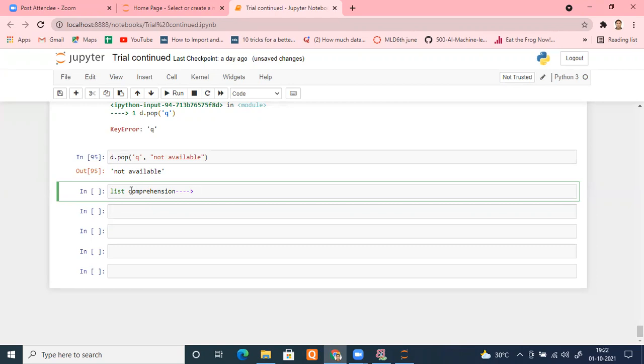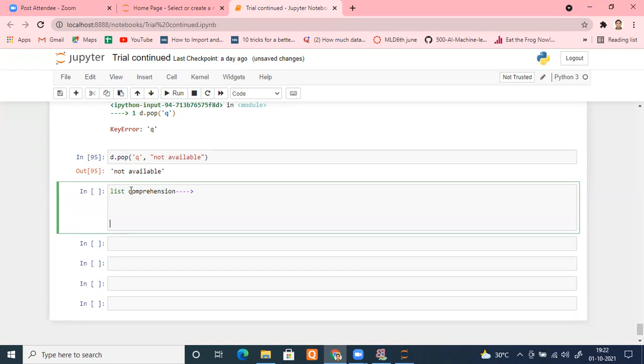But if you see properly, what is the syntax of list comprehension? It was like this. Whatever list you want, we start with square brackets, and inside we write: expression for item in items. Of course, it is going to create a list for me.